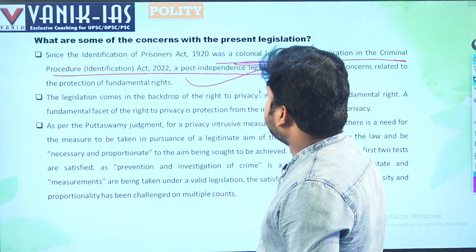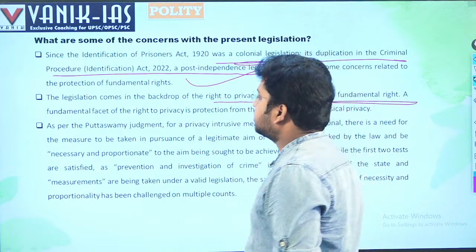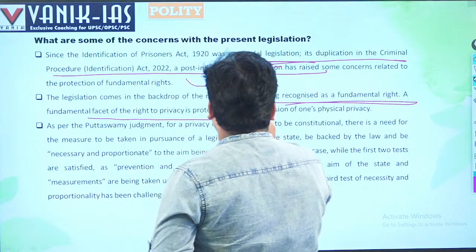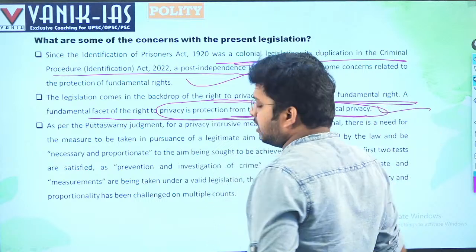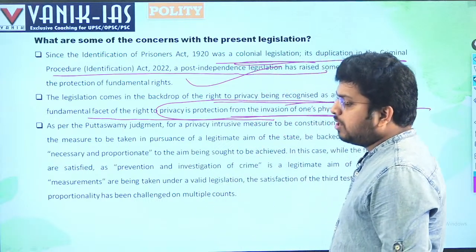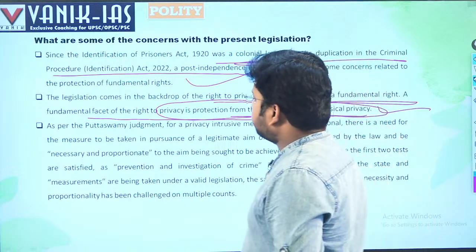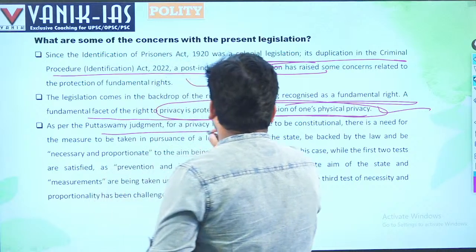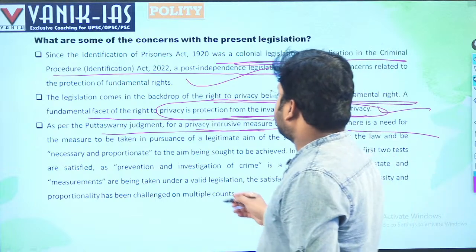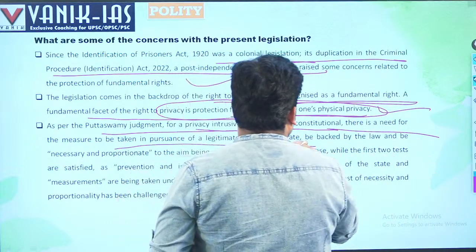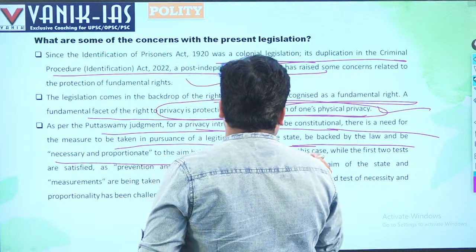The legislation comes in the backdrop of the right to privacy being recognized as a fundamental right in the K. Puttaswamy case. The fundamental facet is protection from the invasion of one's physical privacy. So it is one type of physical privacy when another person has all the data regarding your fingerprint and any other information. As per the Puttaswamy judgment, for a privacy-intrusive measure to be constitutional, the measure needs to be in pursuance of a legitimate aim of the state, backed by law, and necessary and proportionate to the aim being sought to be achieved.